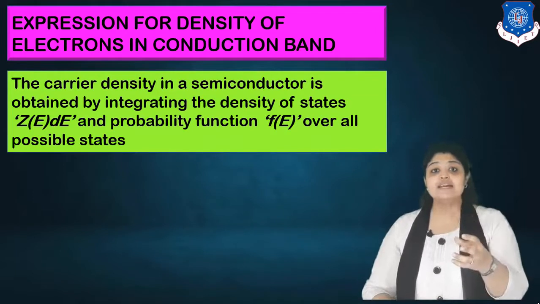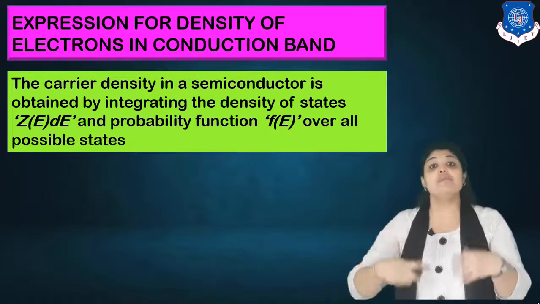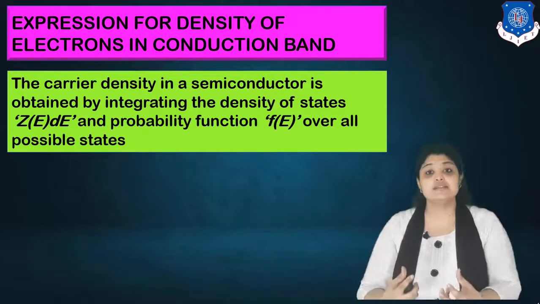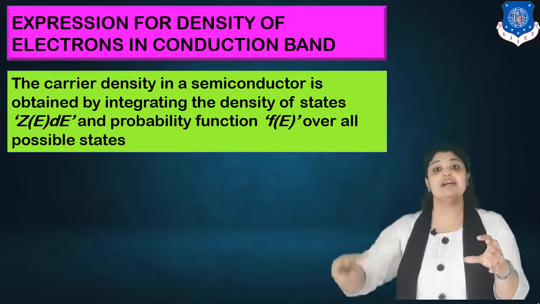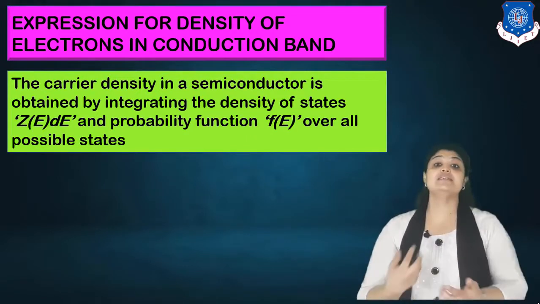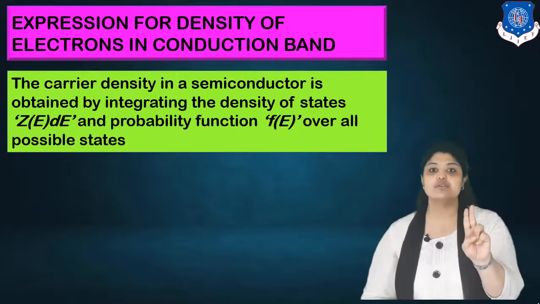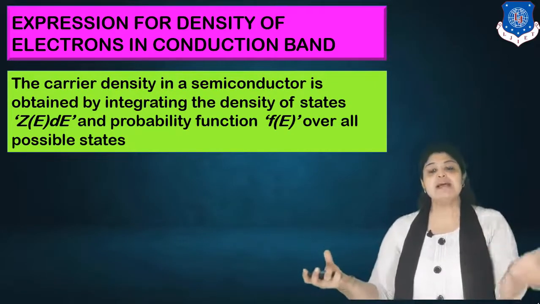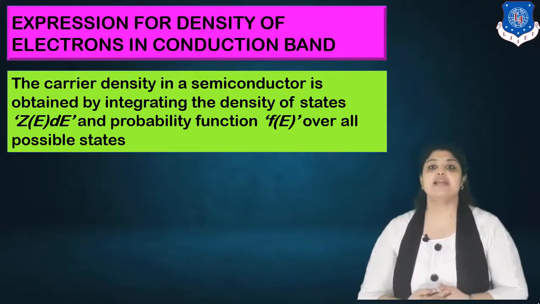How many energy states are available, and what is the occupancy of these, what is the probability function of these energy states. Suppose there are 1000 energy states and out of them 800 are filled up. So I can say 1600 electrons are present because one energy level can have only 2 electrons. So this is how, by multiplying the DOS and the probability function, we find out the density of electrons.